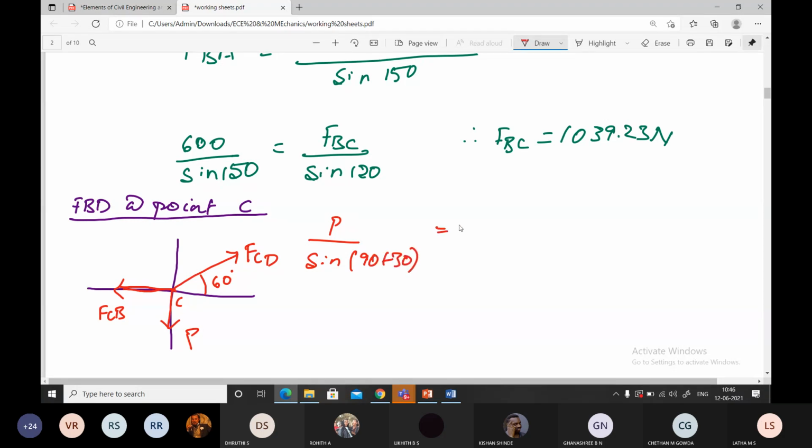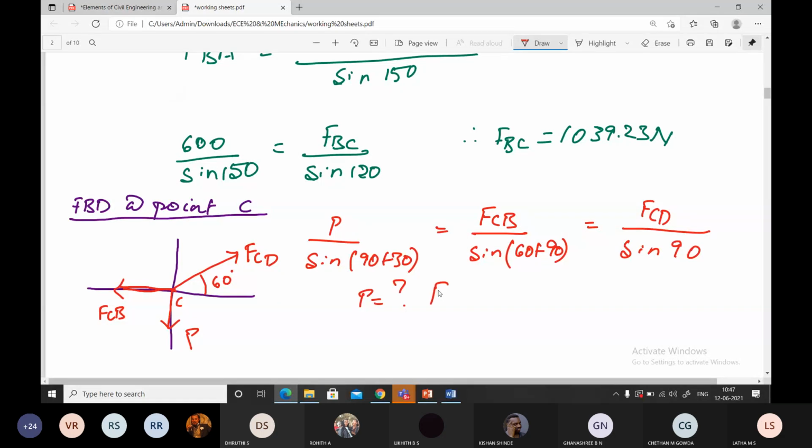Then FCB is equal to sine of 60 plus 90. Then FCD, sine of 90. Now, I don't know P. I don't know FCD. I don't know FCB. Then what I should do?